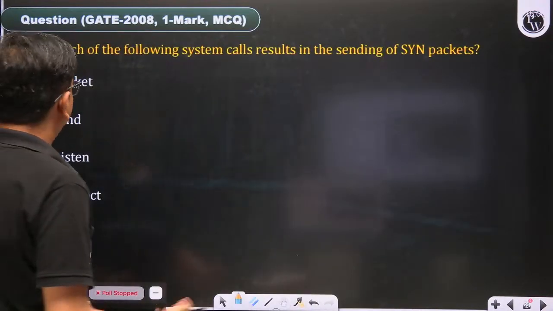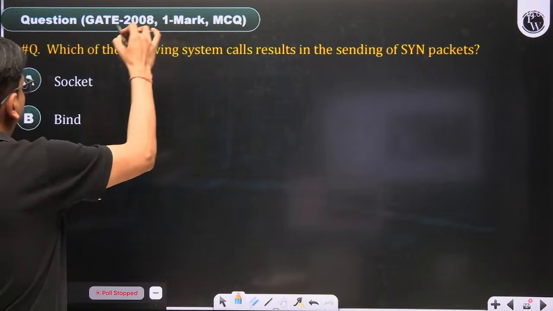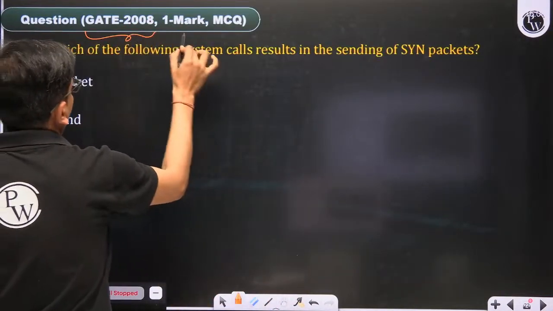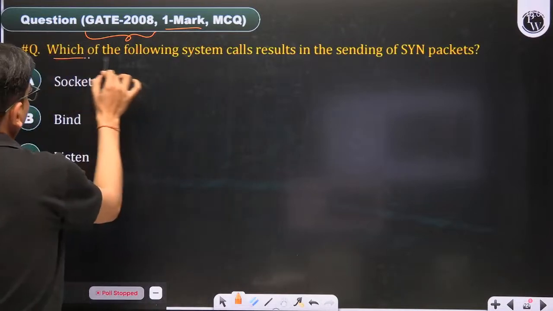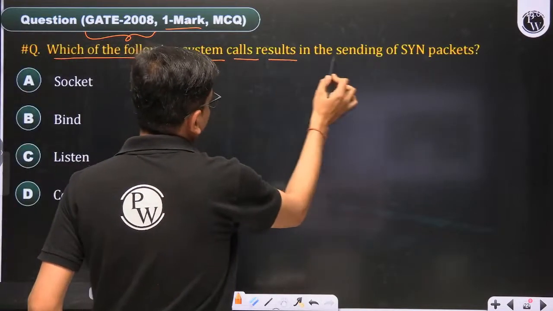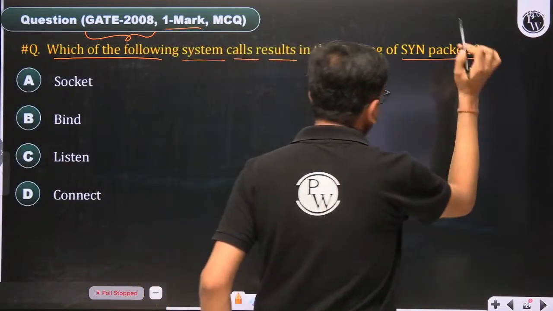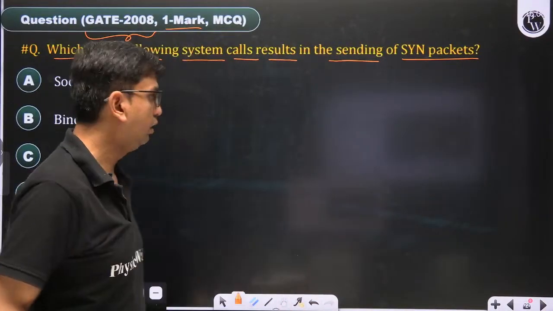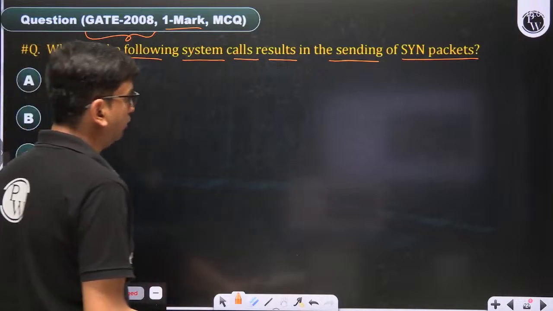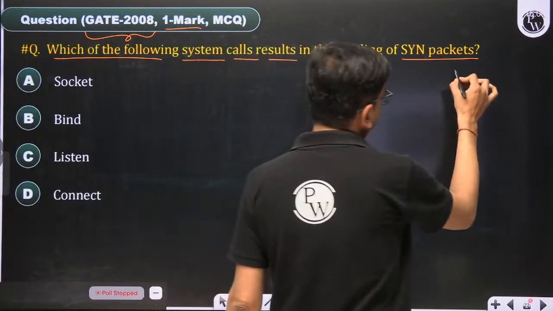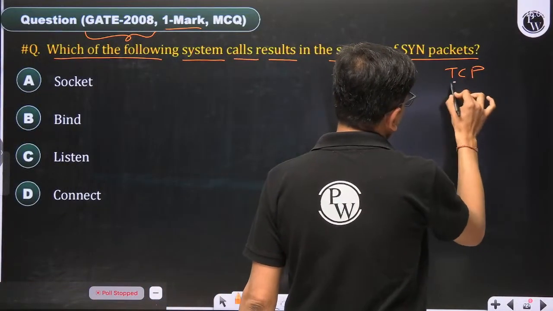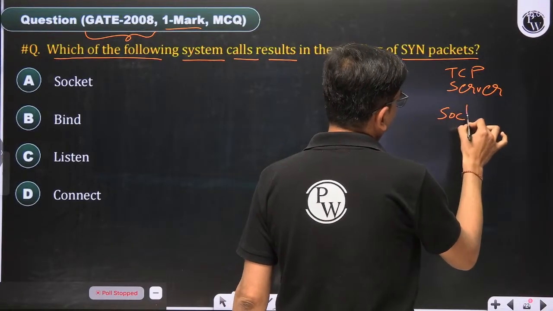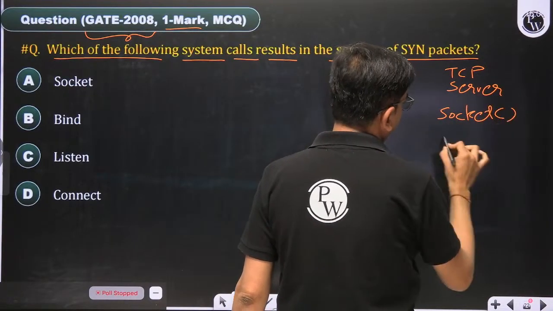So see, this is a 2008 question, a 1 mark MCQ. Which of the following system calls results in sending the SYN packet? The SYN packet is always sent by the connect system call. A TCP server always executes the system calls socket, then bind.